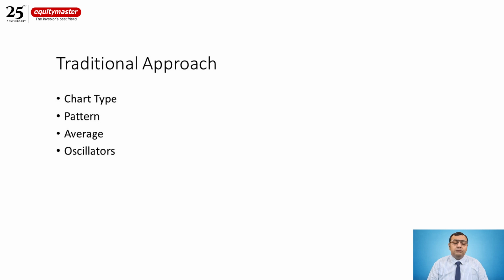Some people play with moving averages. When the sectoral index moves up above the 200 exponential moving average, which is the long-term average, they tend to buy. Some prefer the golden crossover, which is the 50 crossing over the 200 average, and they go long. Some prefer the three Guppy moving averages, where the short, medium and long-term averages are there, and when the sector moves above the Guppy averages, they prefer to invest.